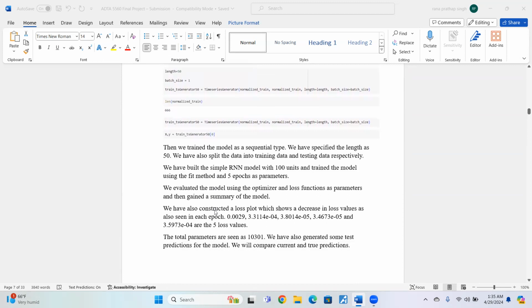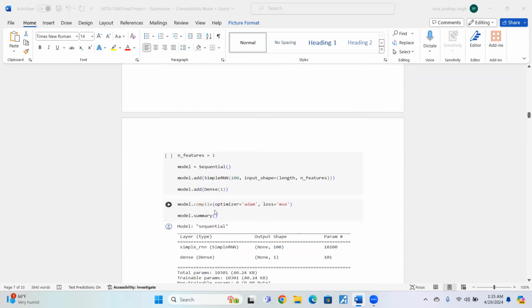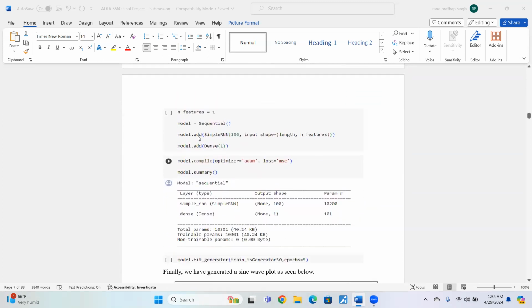Then we have trained the model as a Sequential type. Here is the code for how we have built the model as a Sequential type, as we can see. This is the code for building the model, and this is the code for evaluating the model. We have used the compile method to evaluate the model. We have used the optimizer and loss functions as Adam and MSE, and we have gotten a summary of the model by using the summary method.